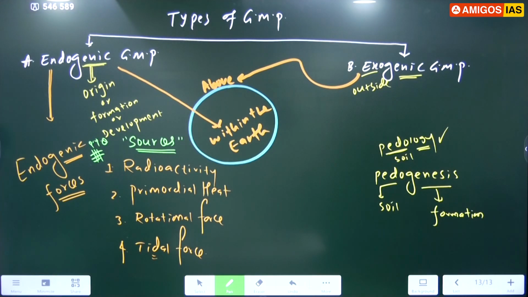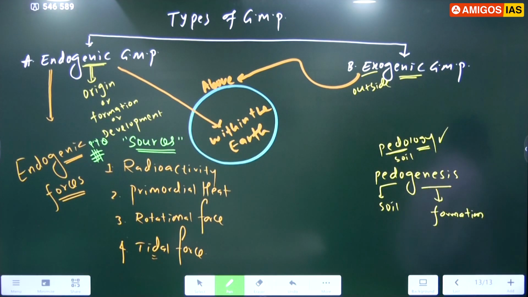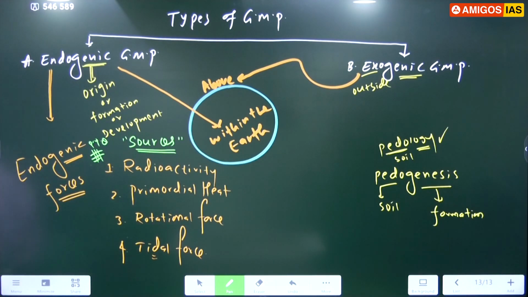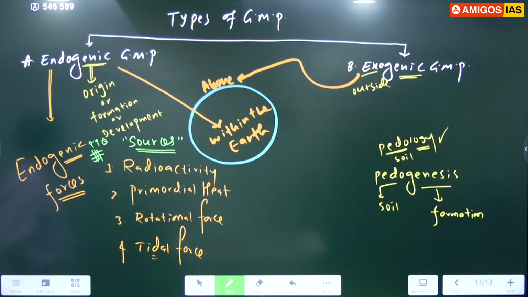They are: the first one is radioactivity of radioactive elements like uranium and thorium within the earth.